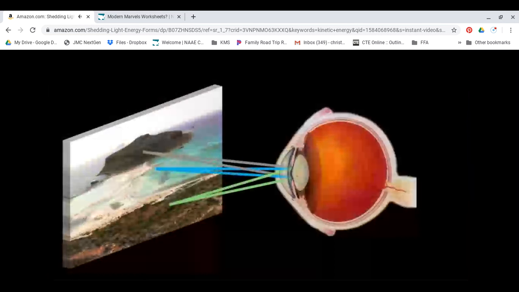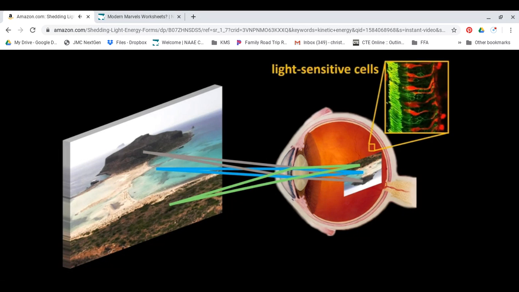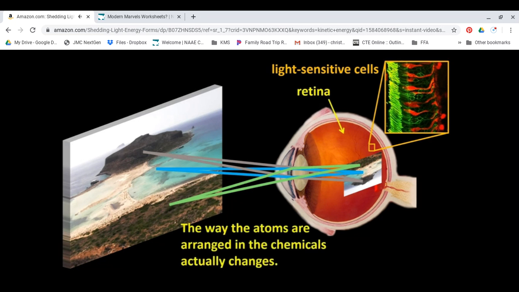When, for example, light coming from an object enters our eyes, the light energy that it carries is absorbed by certain chemicals in the tiny light-sensitive cells on the retina at the back of our eyes. The way the atoms are arranged in the chemicals actually changes. We don't often think of light as having the ability to cause atoms to move, but it does.